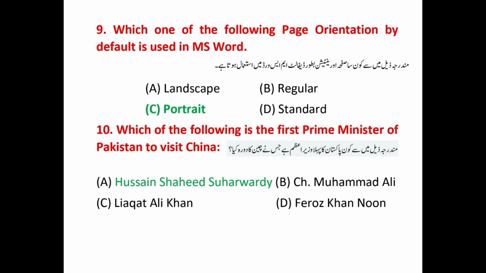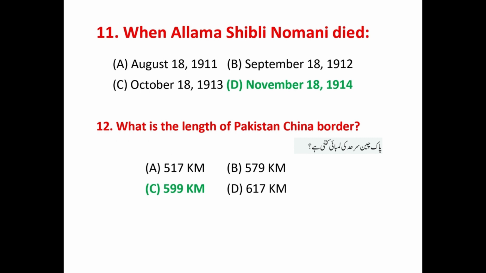Question number 10, which of the following is the first Prime Minister of Pakistan to visit China? That answer is Hussain Shahid Suhrawardi. Question number 11, when Allama Shibli Nomani died? That answer is 18 November 1914. Question number 12, what is the length of Pakistan-China border? That answer is 599 kilometers.